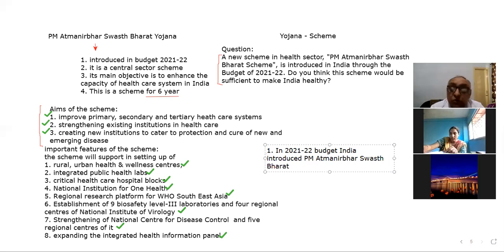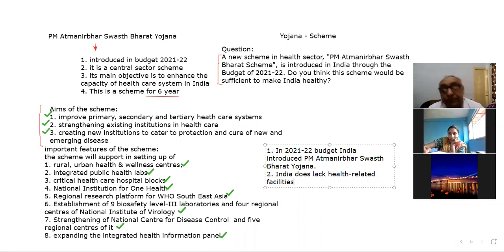Statement 2: India does lack health related facilities.